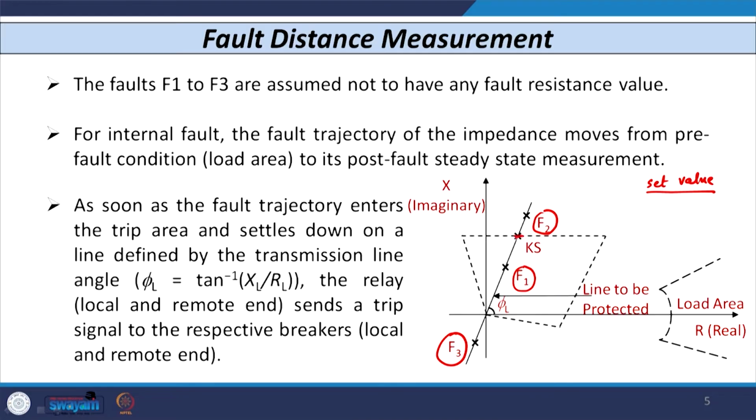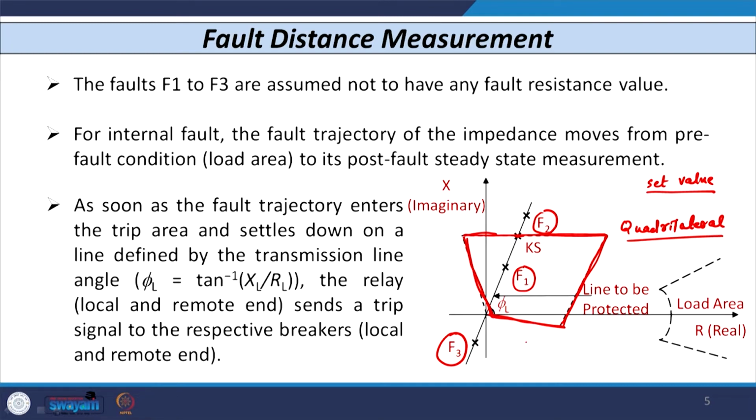This is your Ks, the set value, and on this set value I have shown some characteristic. This is the characteristic of the relay, and this type of characteristic is known as the quadrilateral characteristic of the distance relay. If the measured impedance of the relay is anywhere inside this area, then the relay operates.